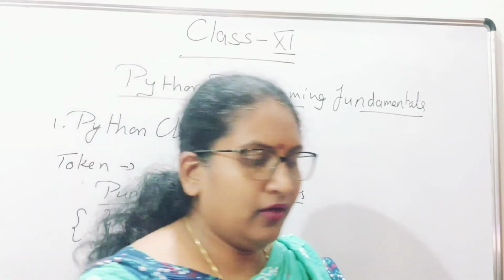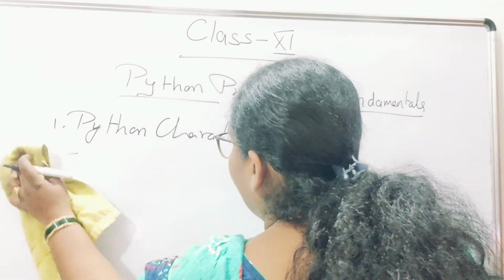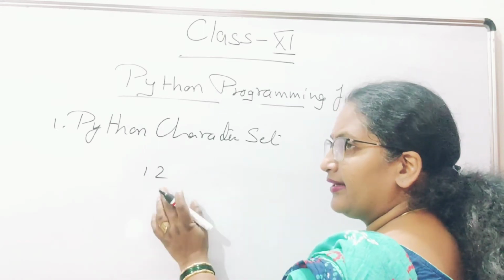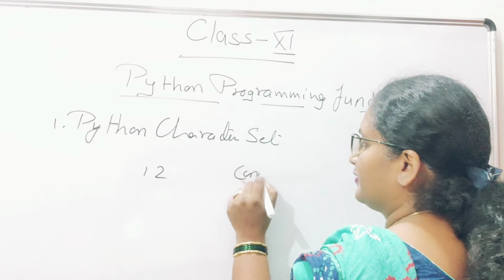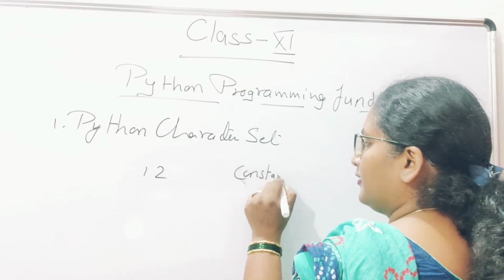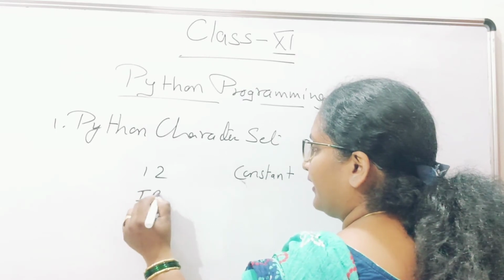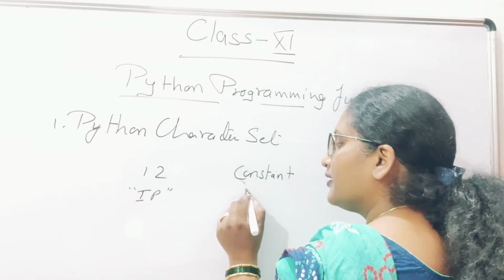Now, just for example, what is 12? In which category will it come? 12 will come in the constant category. If I write "IP", in which category will it come? It will come in the string constant.